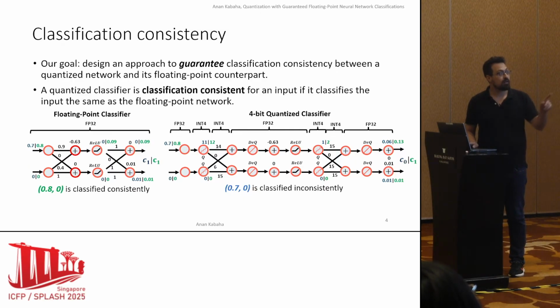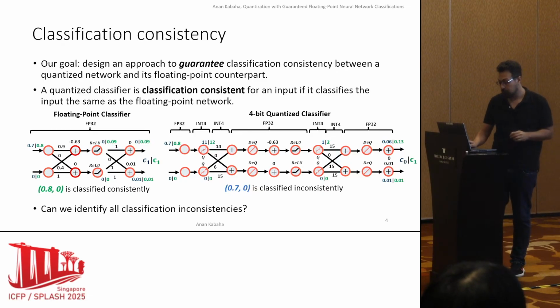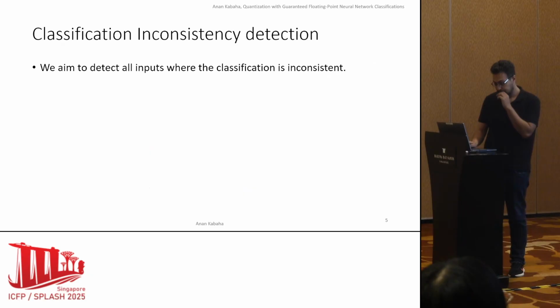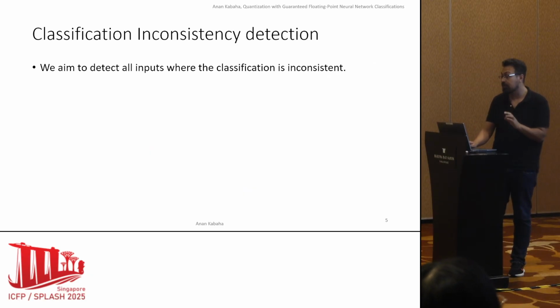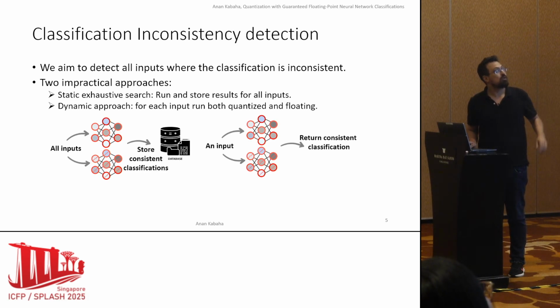Now, if we want to guarantee that the quantized network always classifies like the floating point network, we need to find all the blue dots, capture them, and fix them. So the question now: can we identify all classification inconsistencies? Our goal is to detect all the inputs that are classified differently between the floating point and the quantized network.